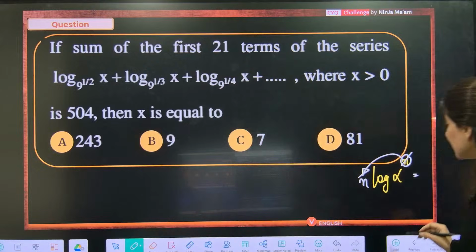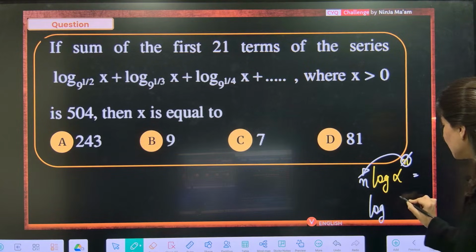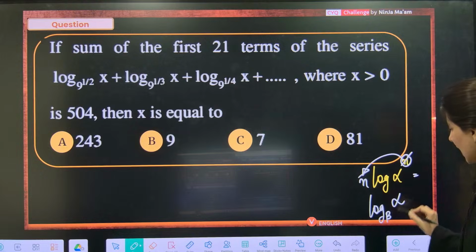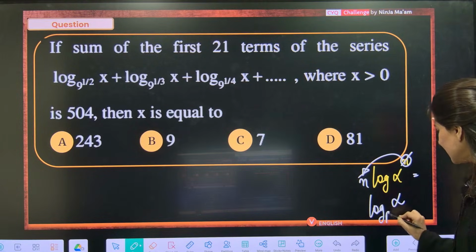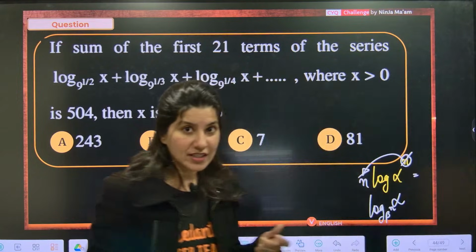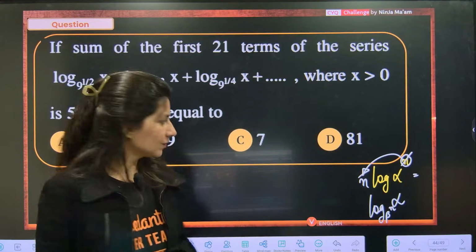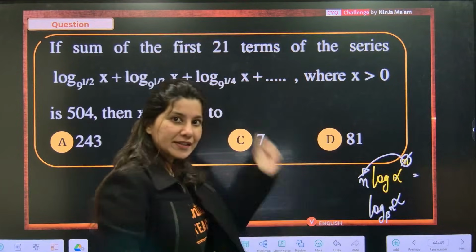But what I'm going to tell you is, suppose you have log alpha, and you have beta over here, and the power of beta is n. When you have power on the number, you call it in front.